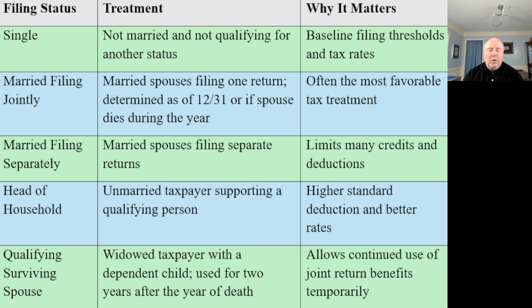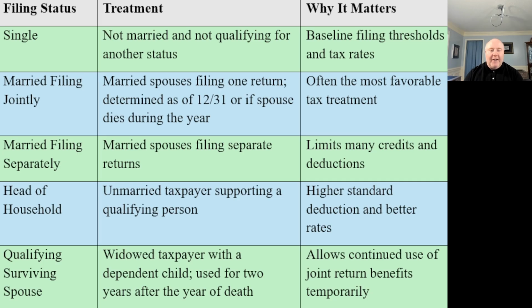All right, we've talked about single, we've talked about head of household. Let's jump over to the other portion of it, and married. So on December 31st of the year, were you married? If you're married, what you're looking at is really two different choices. Married filing jointly, which almost all married couples are going to be better off doing. The way that the code is structured, it restricts us quite a bit if we're married filing separately.